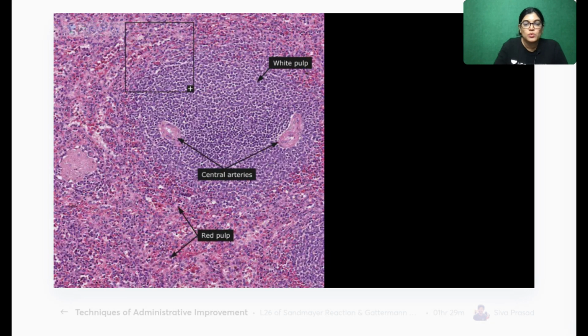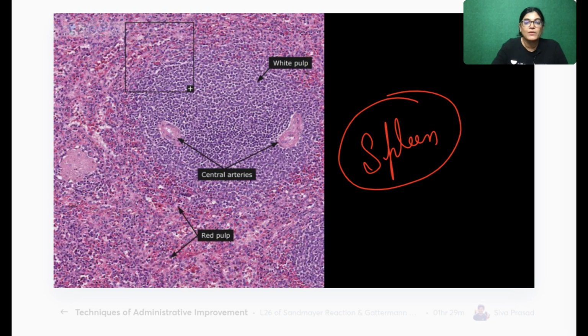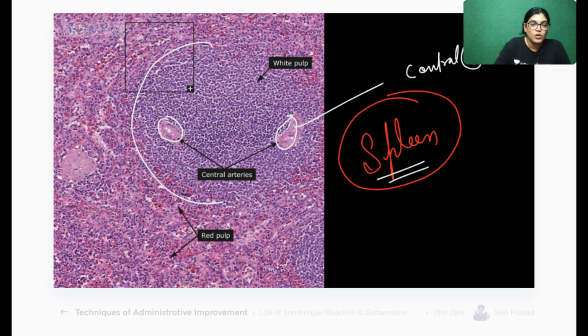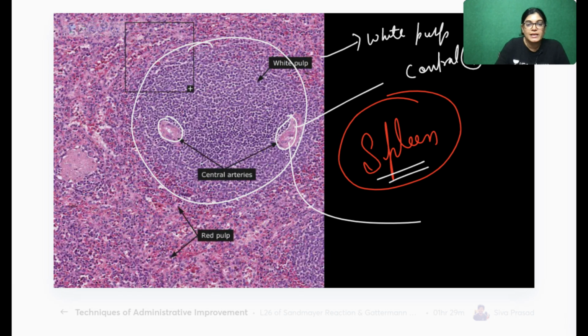Now, what I have shown you is the enlarged view of the spleen. In this high power view, I want to show you the spleen. My dear aspirants, can you see these two structures? These are the central arteries. This is one lymphatic nodule, which is called the white pulp of the spleen, and the location of the central artery is eccentric. So the key point for identification of the slide of spleen is white pulp having an eccentric location of the central artery.